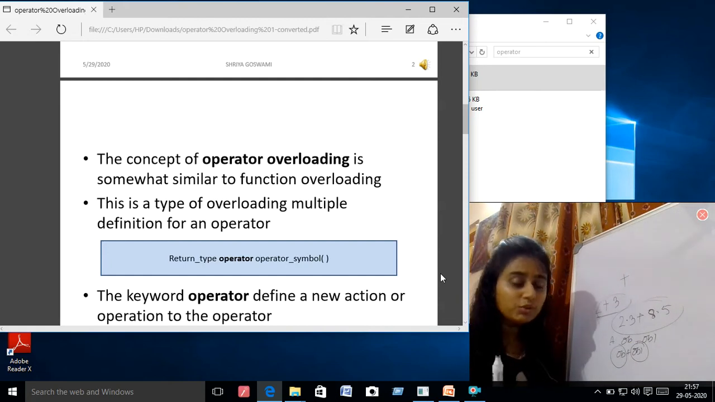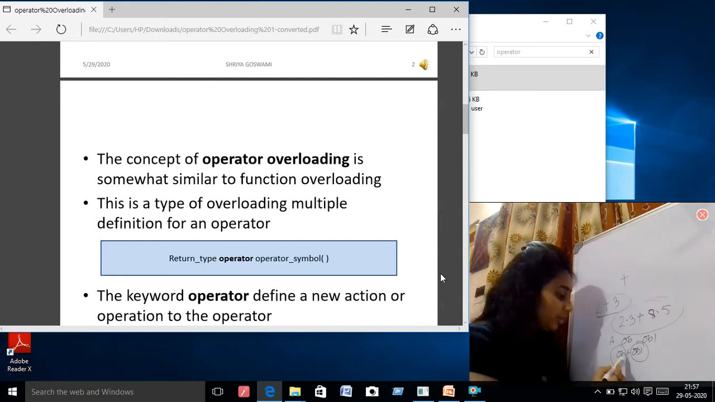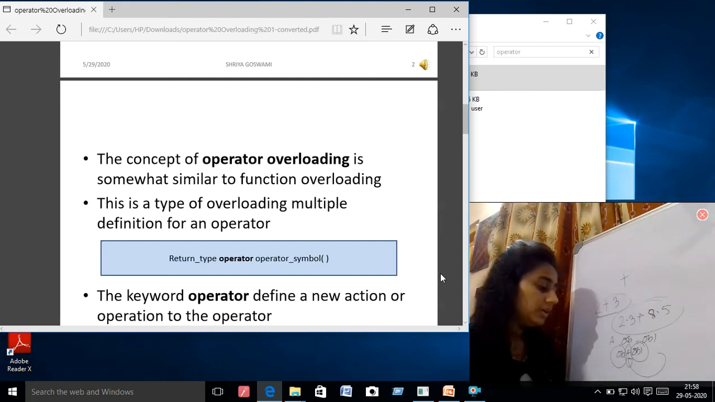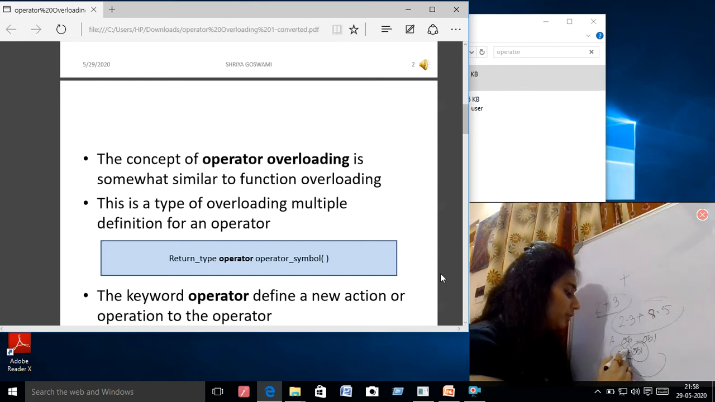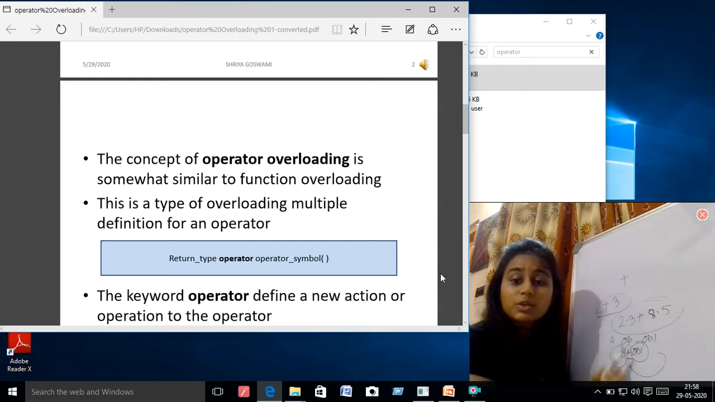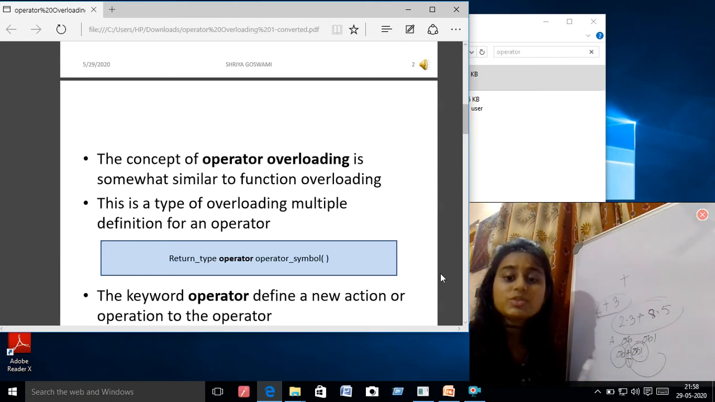Now you have to make the operator fit to this data type. That means your data type, the user defined data type. This is the main concept of operator overloading. Let's see how we can do this.